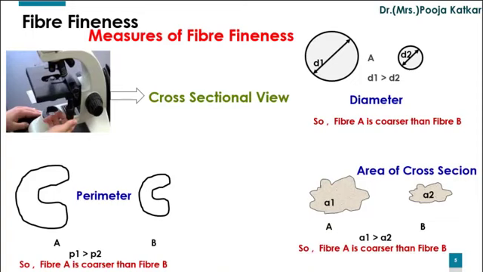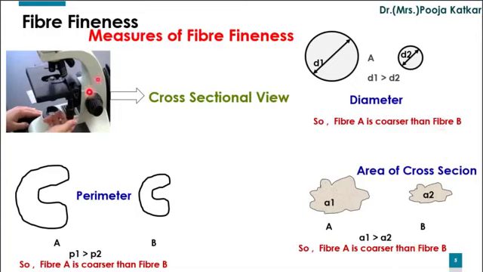The third measure used to express fineness of fiber with the help of a microscope and cross section of the fiber is area of cross section. Here I have shown viscose fiber with serrated cross section, two fibers A and B. The area of cross section of fiber A is A1, while the area of cross section of fiber B is A2. A1 is greater than A2, so we can say that fiber A is coarser than fiber B.